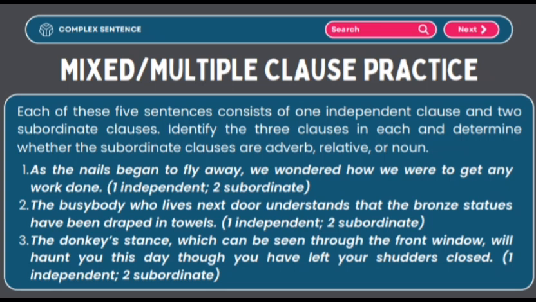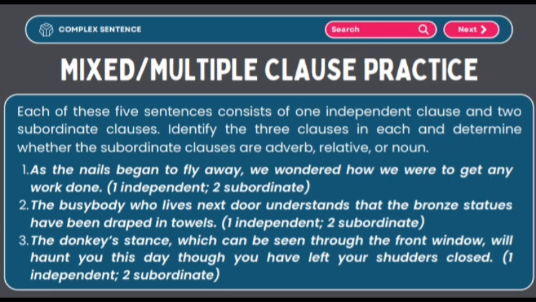Number 2. The busybody who lives next door understands that the bronze statues have been trapped in towels. Number 3. The donkey stands, which can be seen through the front window, will haunt you this day, till you have left your shutters closed.